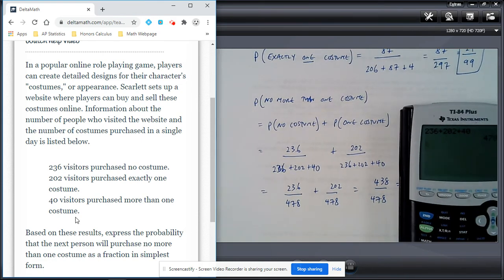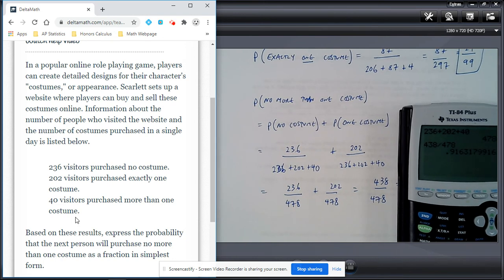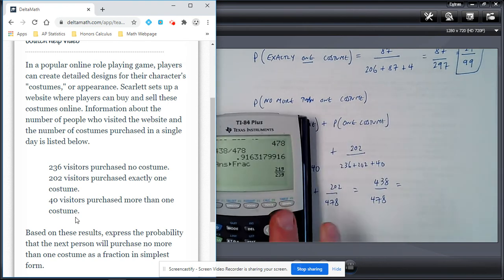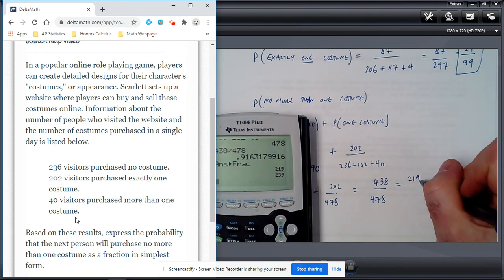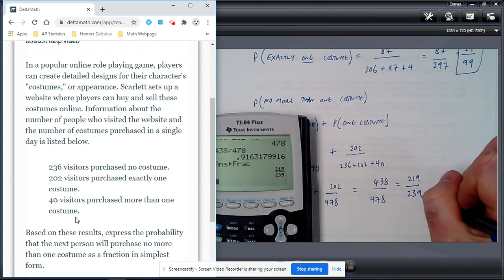So I'll use my calculator here. 438 divided by 478. Ooh, not a nice looking decimal, so chances are probably not, but let's just check it out anyway. Math, frac, enter. Ooh, I can. 2 will go into both of those. Why didn't I see that? They both ended with 8. So of course 2 will go into both of those. So we're going to get 219 divided by 239.